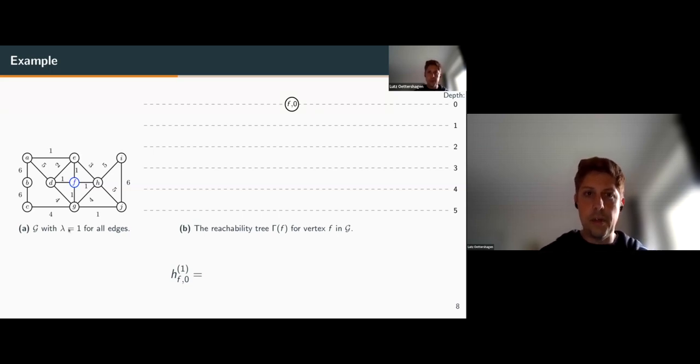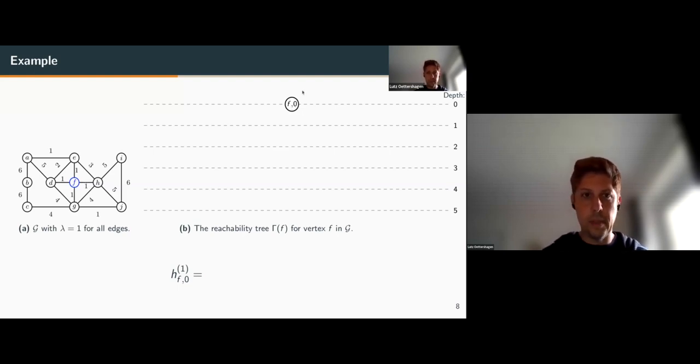And we construct a reachability tree for the node F, for which we want to compute first the first order temporal H-index, which captures the outgoing temporal walks from F. In this reachability tree, we have always in the node of the tree, the node where we are in the temporal graph, and the arrival time where the temporal walk arrives.